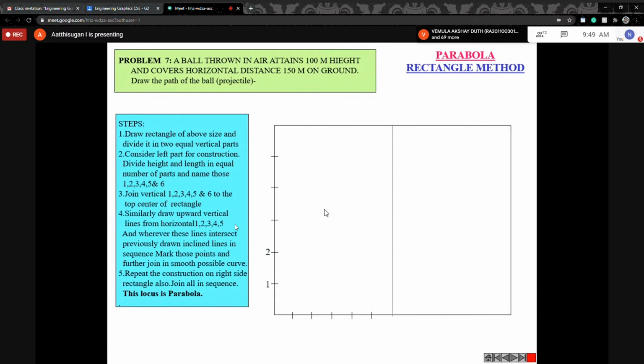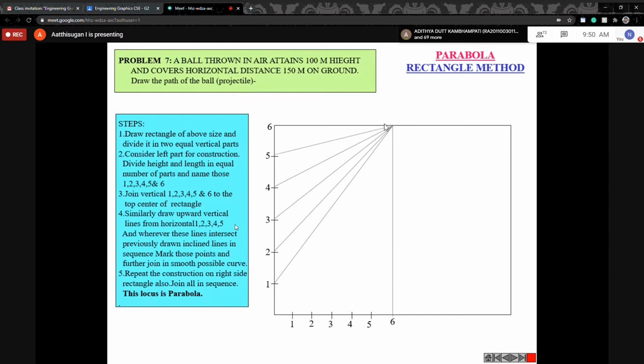Okay, 1, 2, 3, 4 and 5 you can name it, so this is total 6. Similarly, 1, 2, 3, 4, 5, 6 you name it. The next step is, from 1 to the top, this diagonal center point, you can draw the line. You can name it A, B, C, D, or else you can name it O, B, O, P, Q. You are naming only. Then 2 to that center point, similarly from 3 to that point, 4 to that point, 5 to that point.